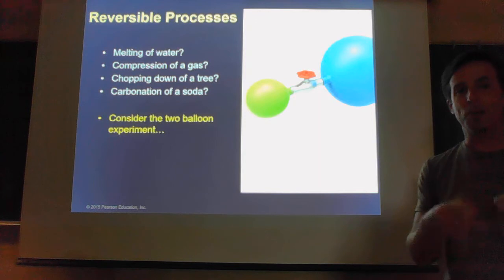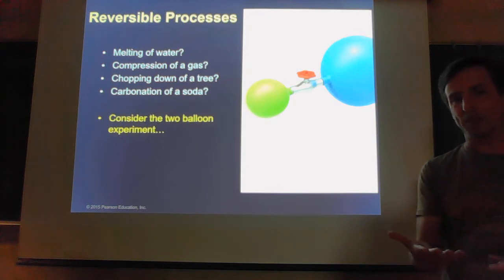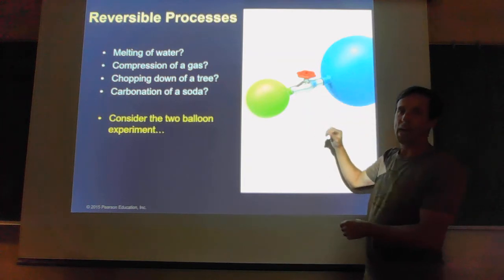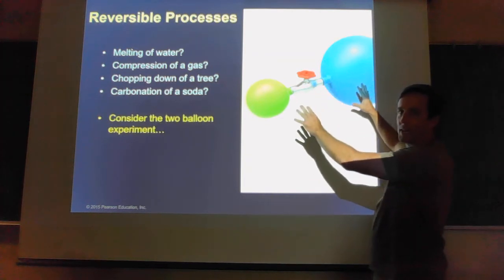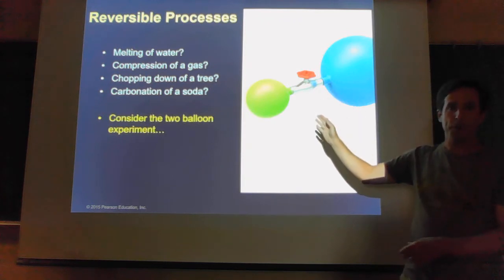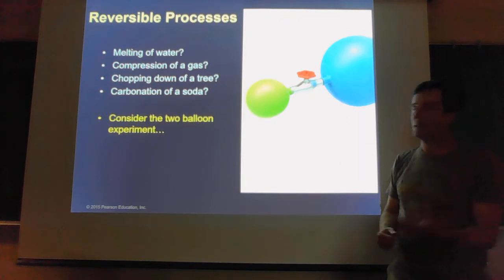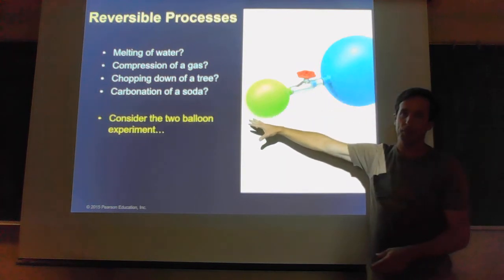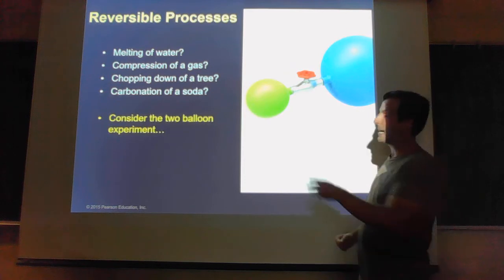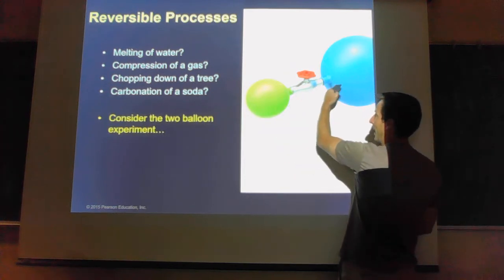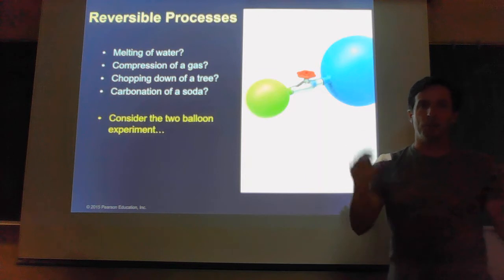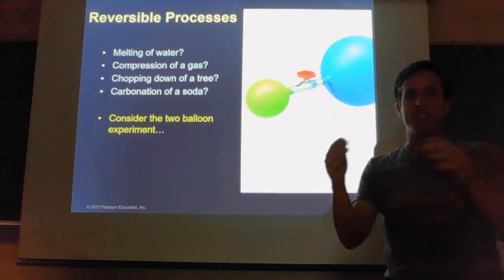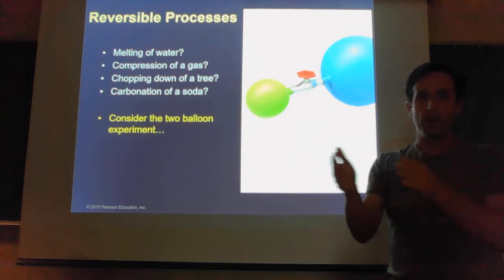Okay? With chemical reactions, that is not what usually happens. We have to imagine we allow the gas to go through. I get the two balloons to be about equal size, and if we leave the valve open, what actually happens is there's still going to be gas going from the blue balloon through the valve to the yellow balloon, but there's also going to be gas going from the yellow balloon back through the valve to the blue balloon. So even though the balloons are going to maintain about the same size, half and half, there's still going to be gas moving back and forth between them.